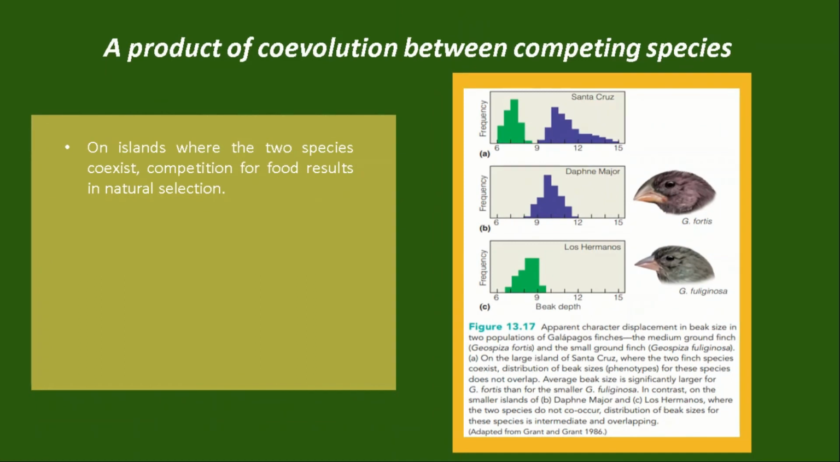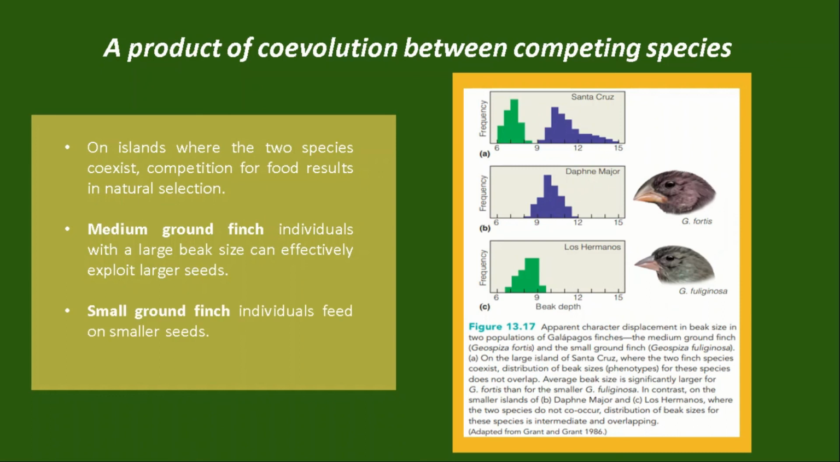These patterns suggest that on islands where the two species coexist, competition for food resulted in natural selection favoring medium ground finch individuals with a large beak size that can effectively exploit larger seeds, while also favoring small ground finch individuals that feed on smaller seeds. The outcome of this competition was a shift in feeding niches. When the shift involves features of the species' morphology, behavior, or physiology, it is referred to as character displacement.